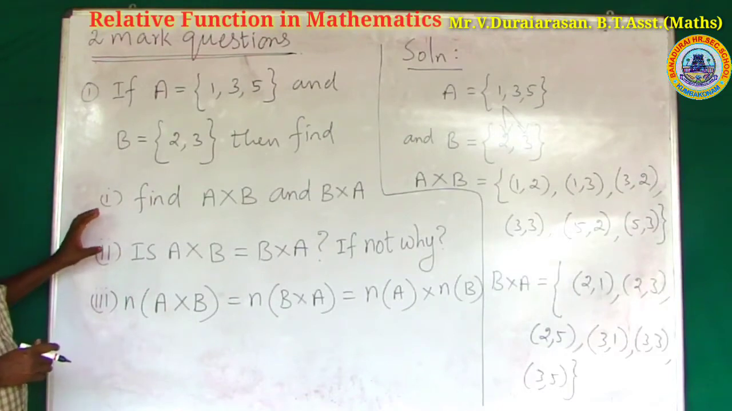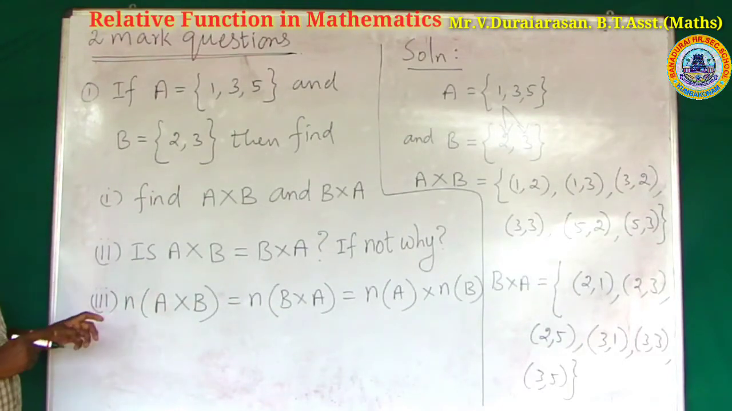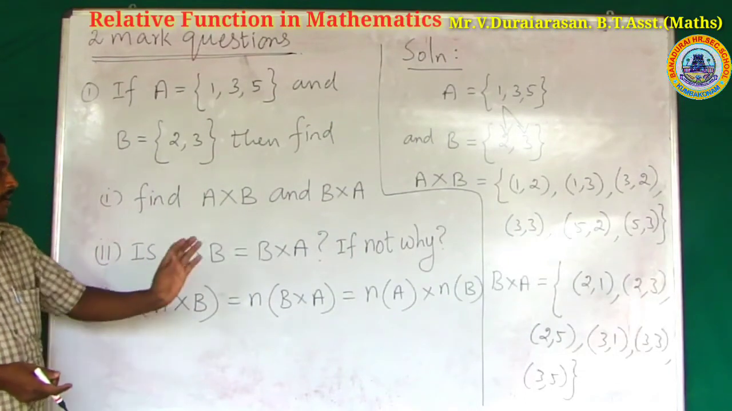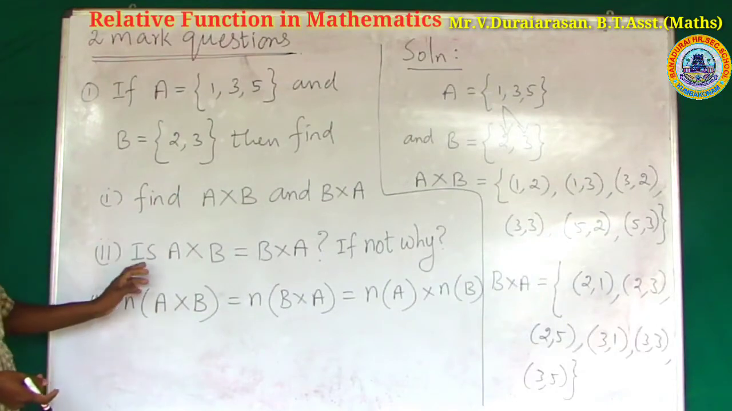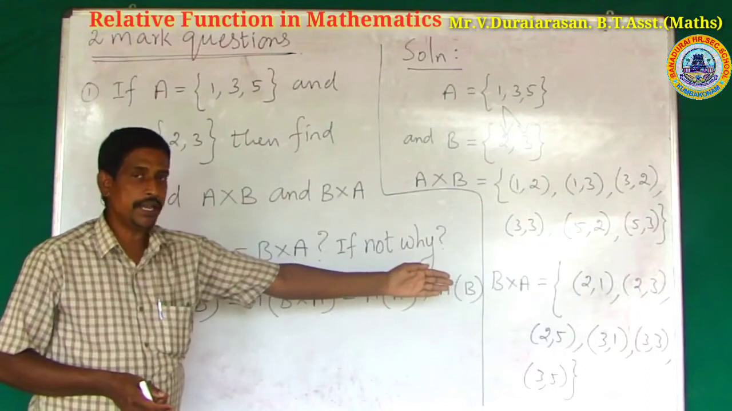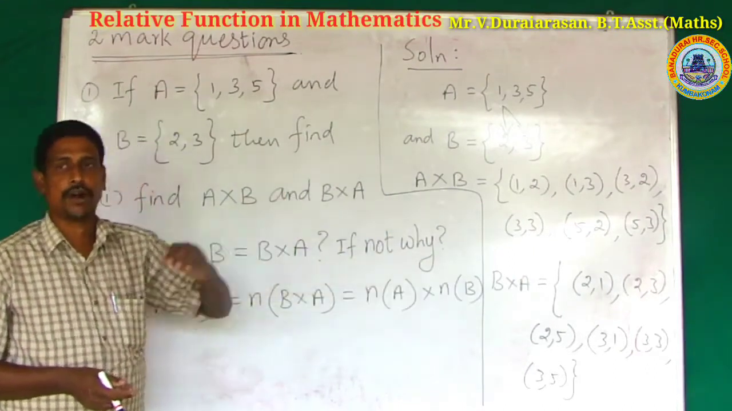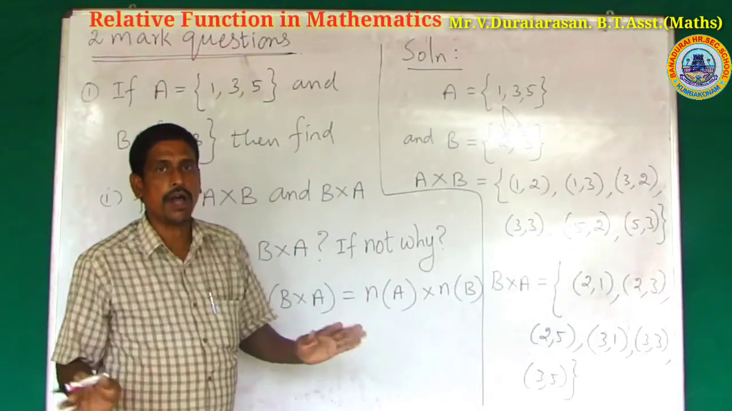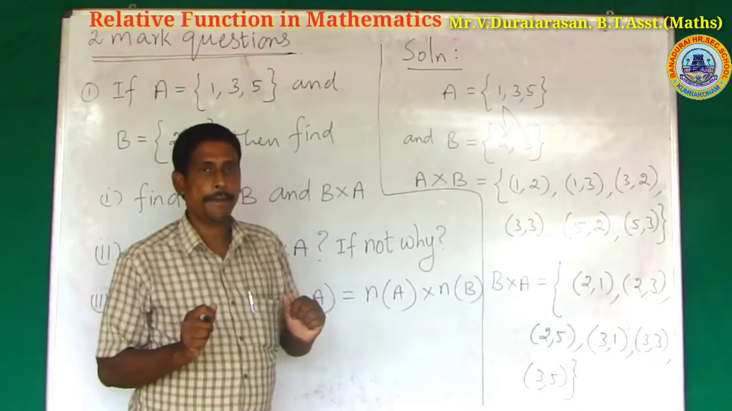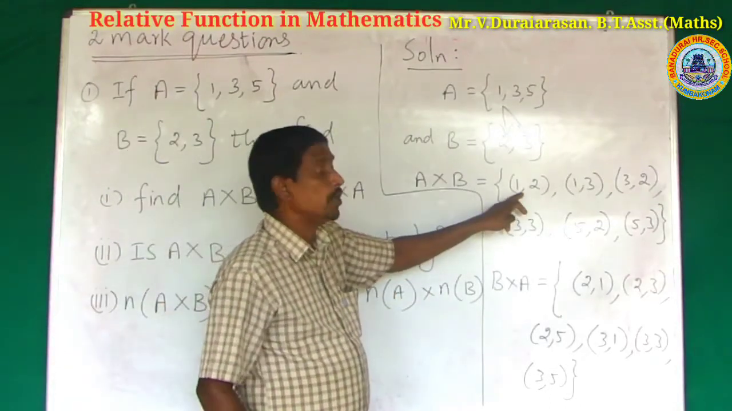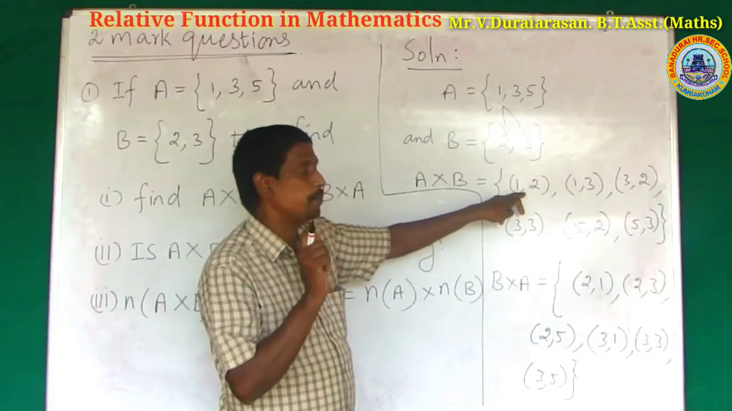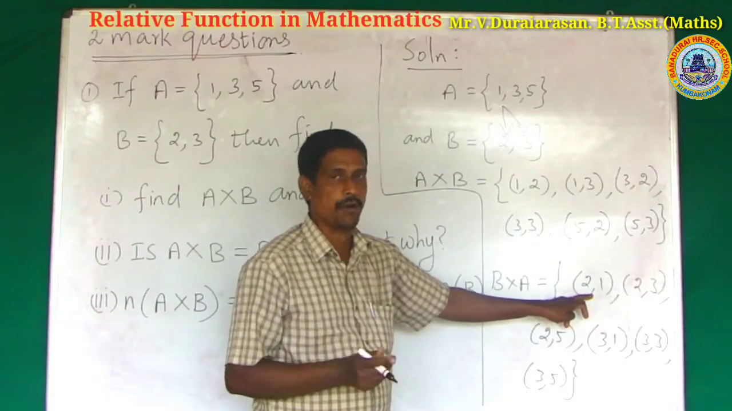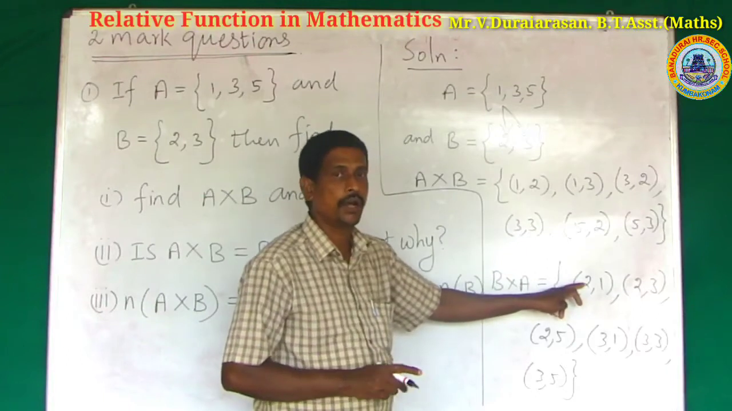Now the next question. What is the question? Same question, only one clarification: is A cross B equal to B cross A? If not, why? We have already found the two Cartesian products A cross B and B cross A. Are these two equal? No, they are not equal. Why? The first ordered pair of A cross B is (1, 2). What is the first ordered pair of B cross A? It is (2, 1). Are these two the same? No.